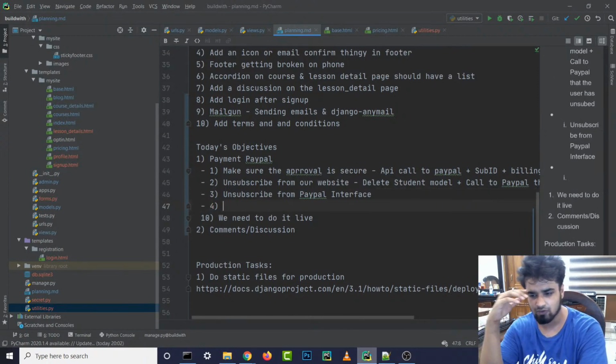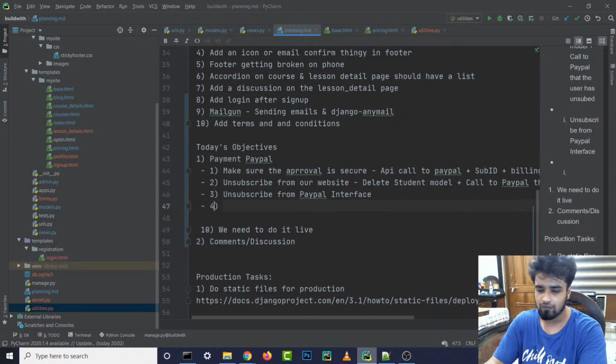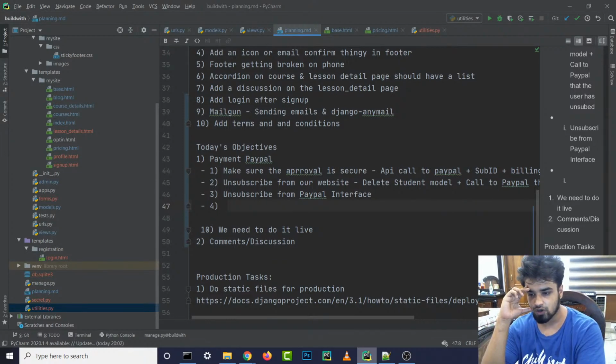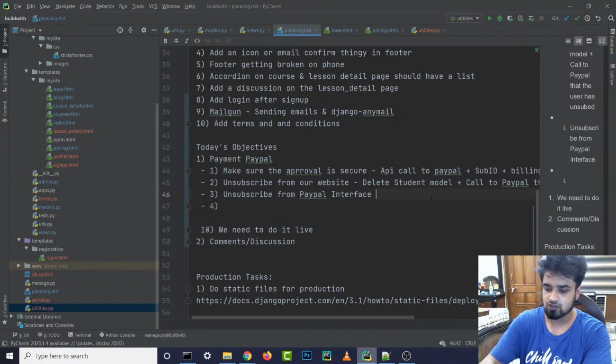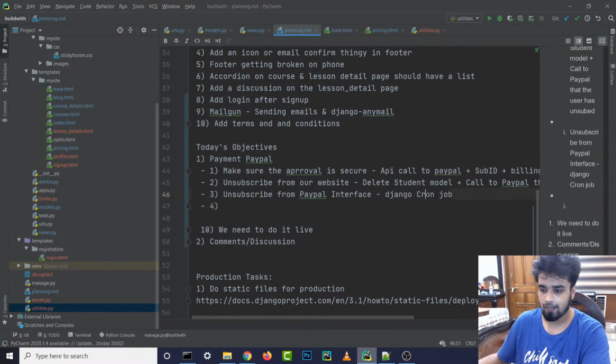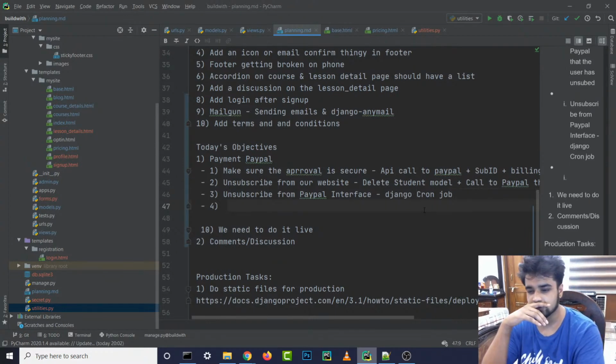And the fourth thing we also need to do, it just popped up in my mind, I just forgot about it: make sure the approval is secure, unsubscribe from our website, unsubscribe from the PayPal interface. I think we need to make a cron job for it, so I'm just gonna write a cron job over here, right? Django cron job, yeah. And what was the fourth thing?